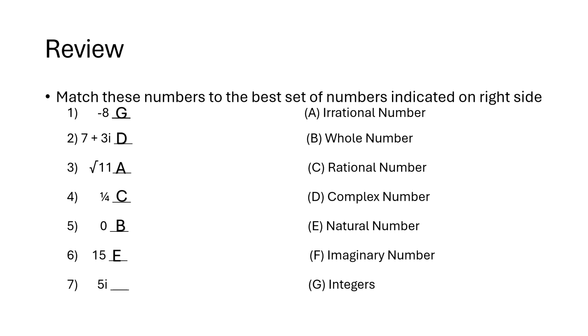Problem number 7, 5i. So 5i is definitely not a rational number or irrational number. And so since it's neither one of those, that means it's not a real number. So it must mean it's an imaginary number. Choice F. And that is correct as well.